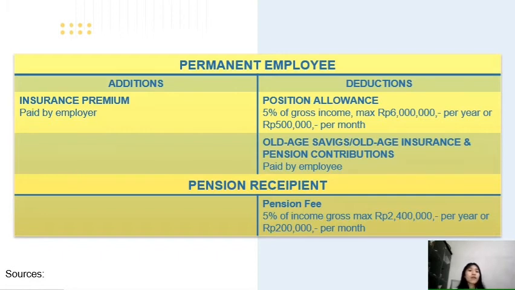Yeah, and then for the pension recipient, the pension recipient will get the credit pension income, and it will be deducted by the pension fee. It is 5% of gross income. The maximum is 2,400,000 per year or 200,000 per month.